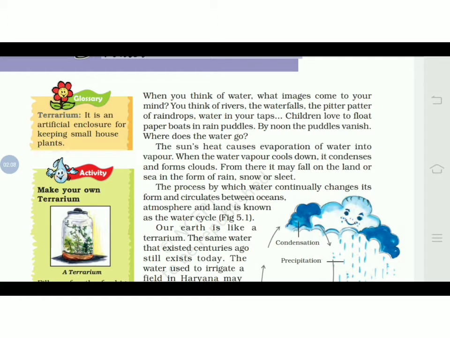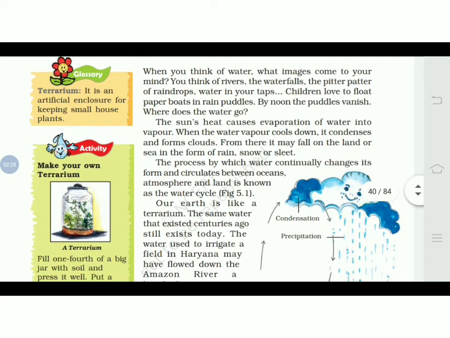And when the rain falls, you generally love to play with paper boats in the rain puddles. But after there is no rain for a few days or a few hours, what will happen? The puddles vanish. Now where does this water go? That would come to your mind when you are small kids.